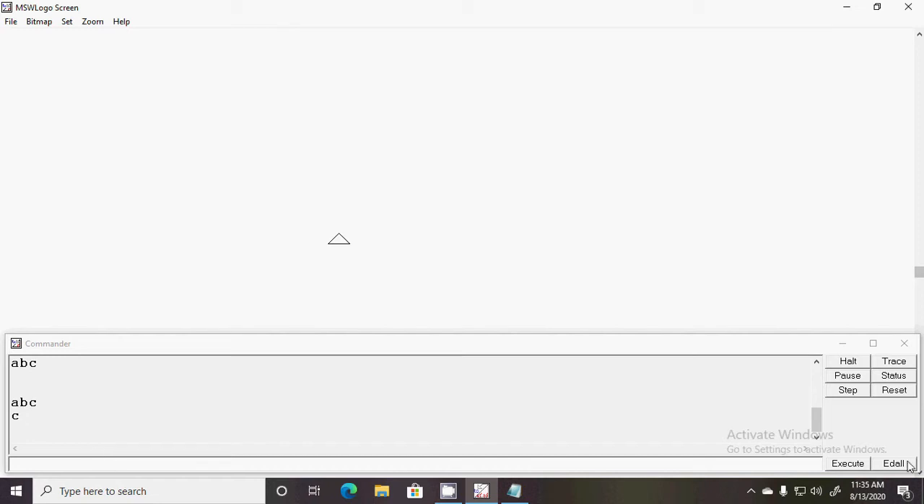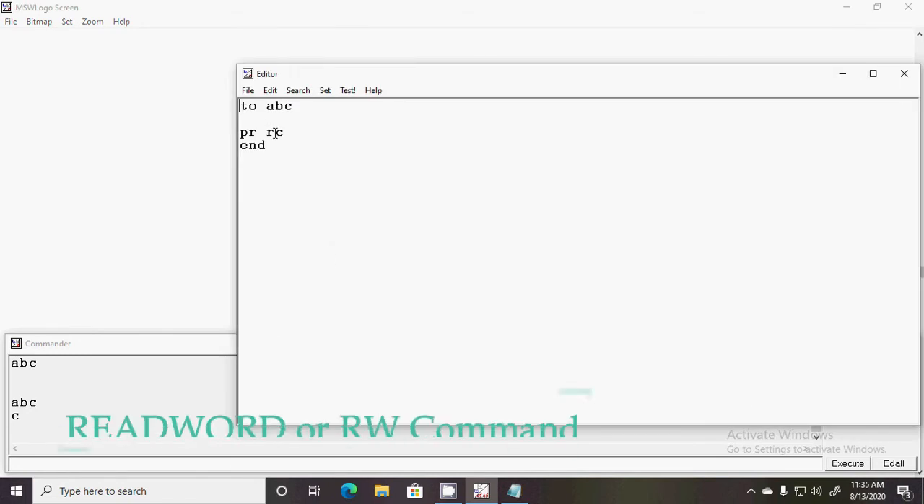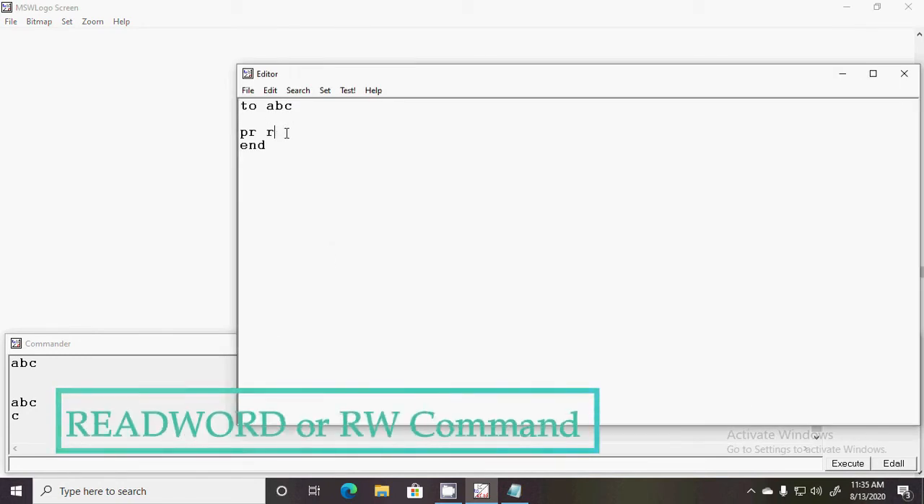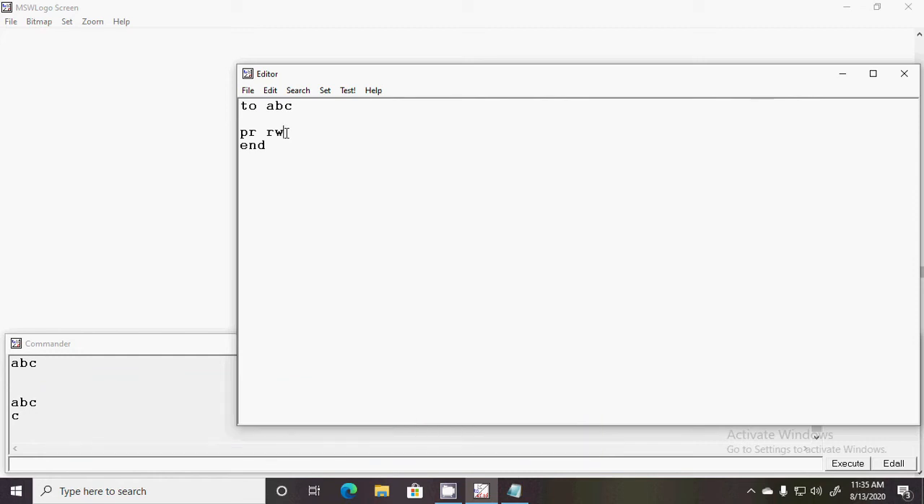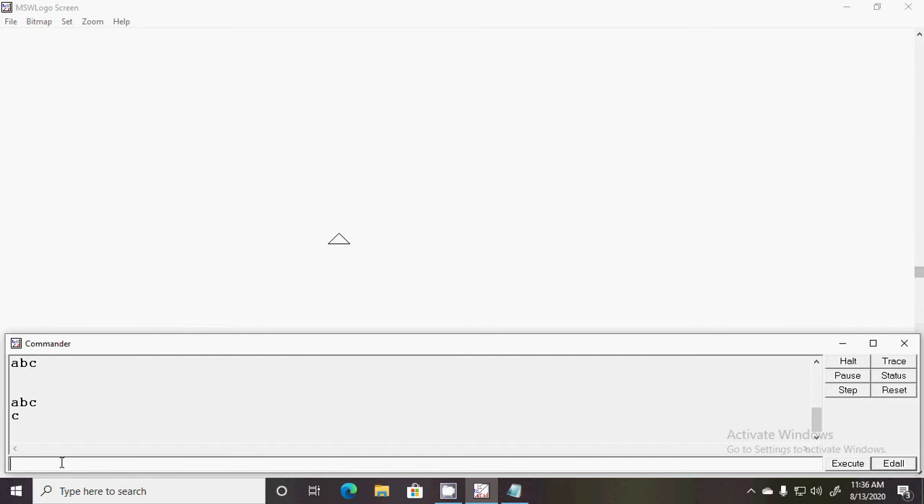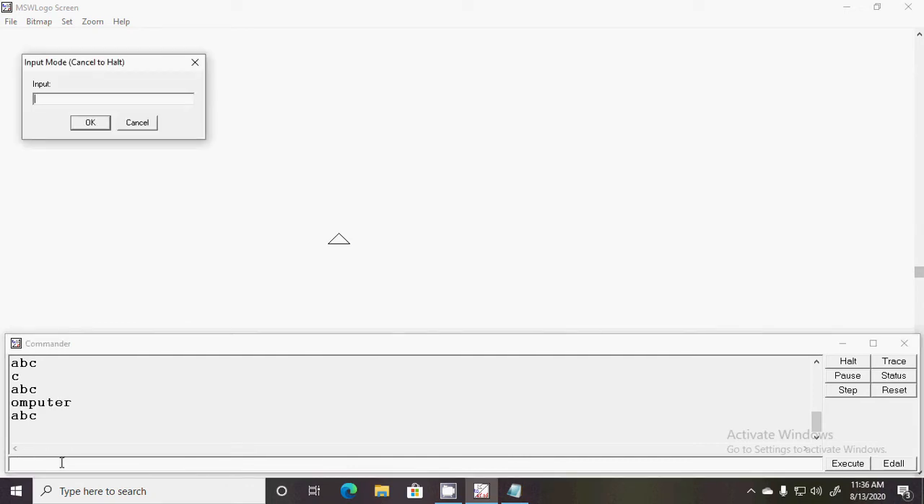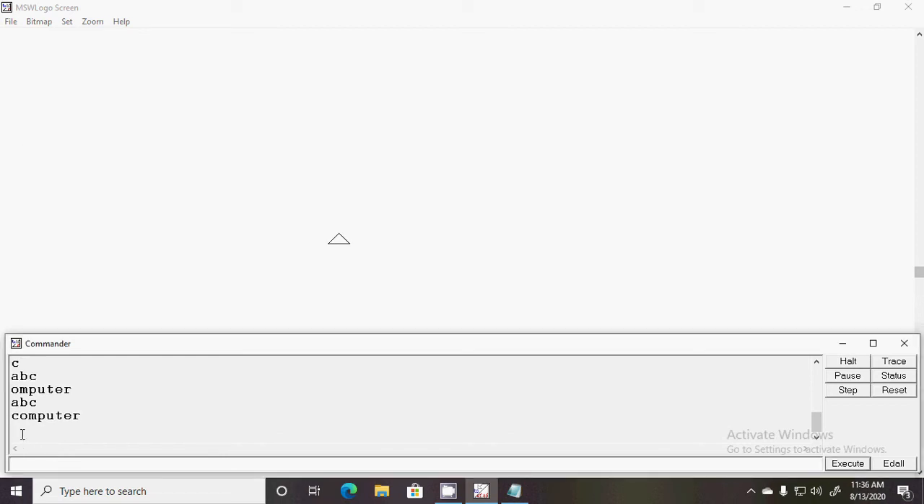Okay, the next command is rw. rw means read word. In the case of rw, it can accept a single word. So computer can be accepted. If you enter a number which has more than one digit, the whole number can be accepted. First we are dealing with a word. Let's see. If you enter computer now, computer will come. Have you seen? Computer came.